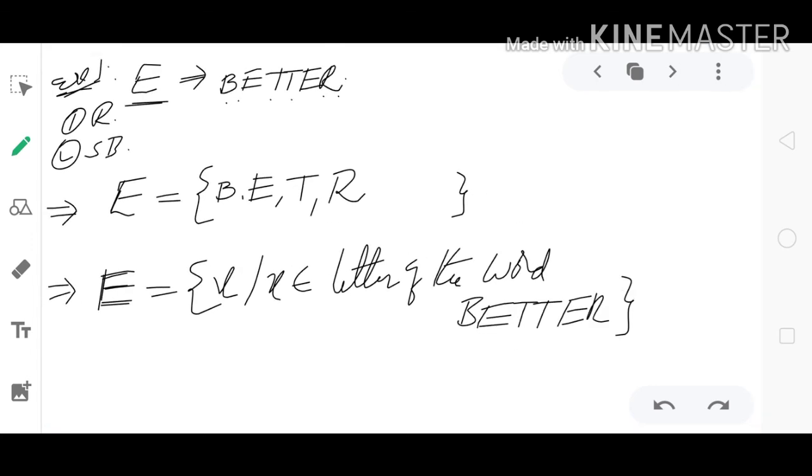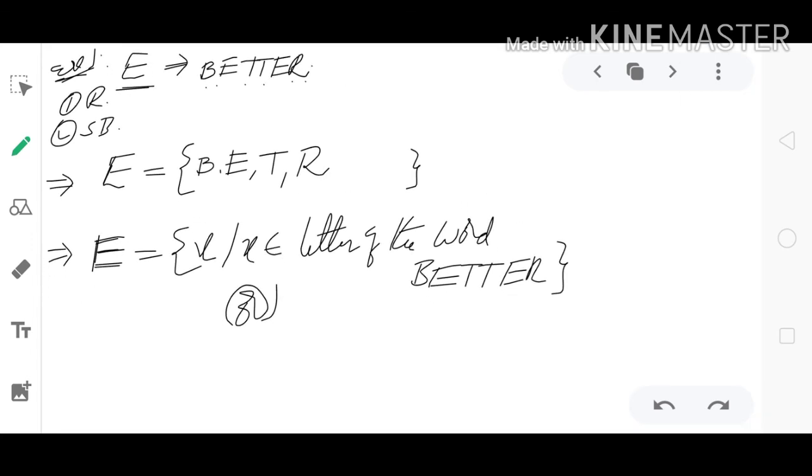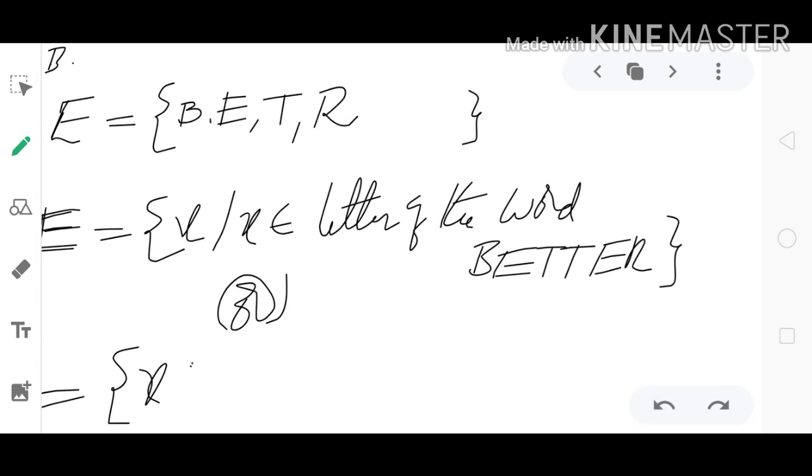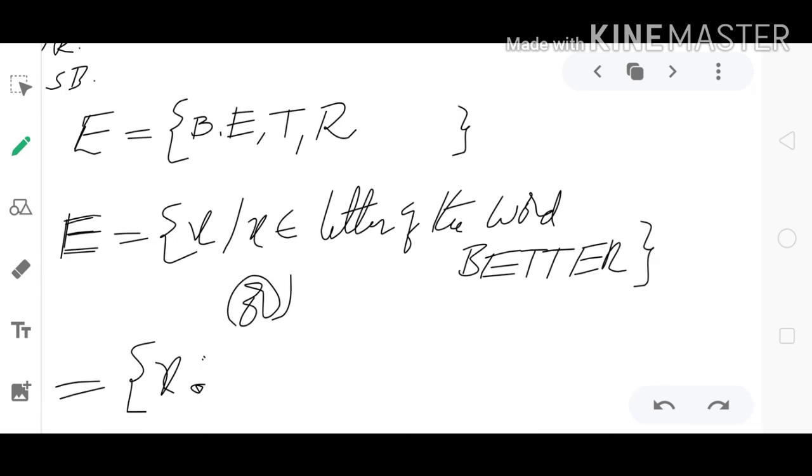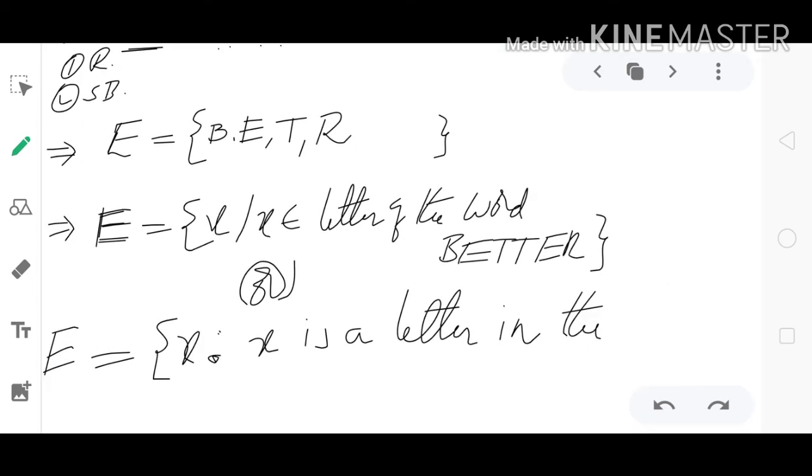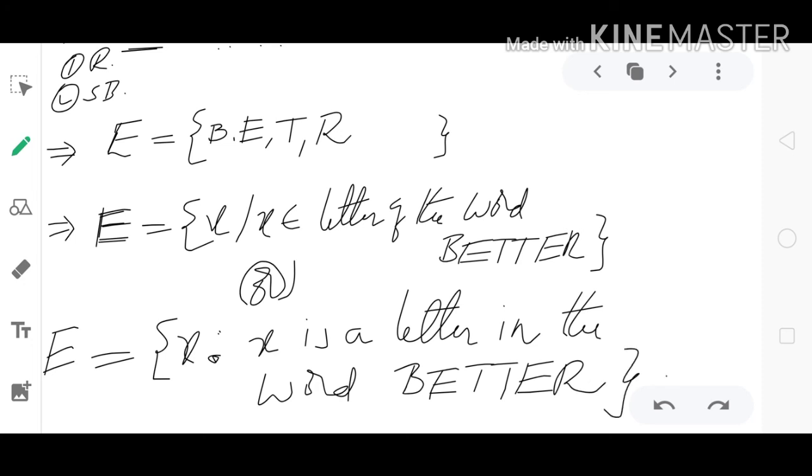Okay, and also we can write in the form of x colon. Observe this is a colon. x colon x is a letter in the word bitter. Okay, clear.